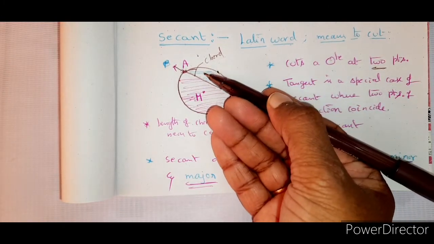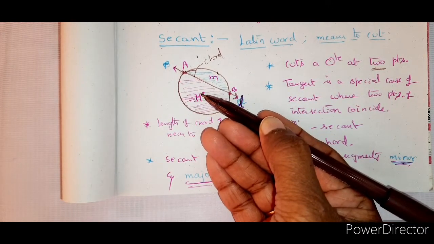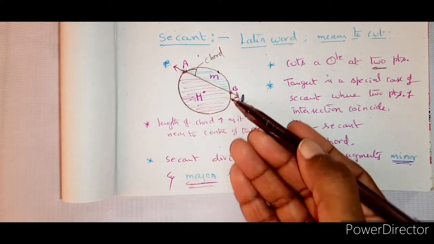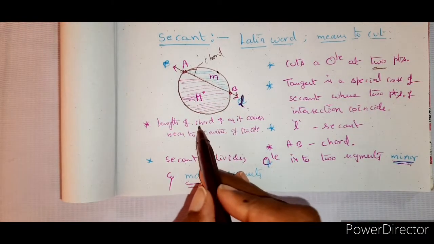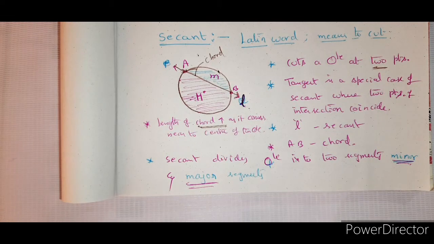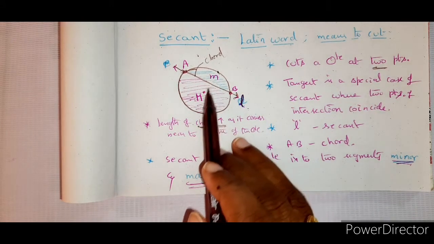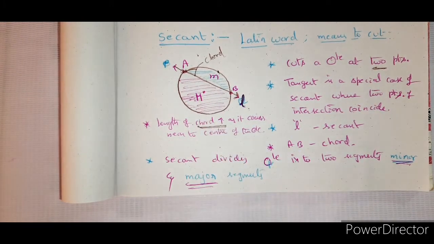Suppose the secant is brought closer to the center, you can see that the length of the chord increases. Length of the chord increases. You should not say length of the secant increases. Secant is a line. It is not a line segment, it is a line. So the length of the chord increases as you move towards the center of the circle.